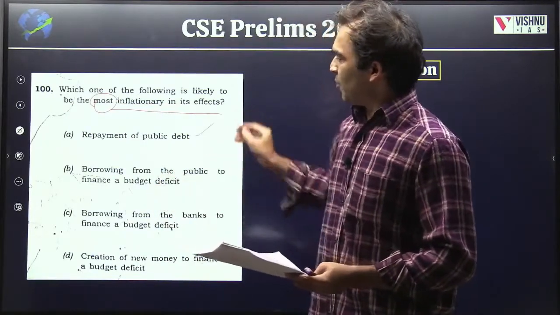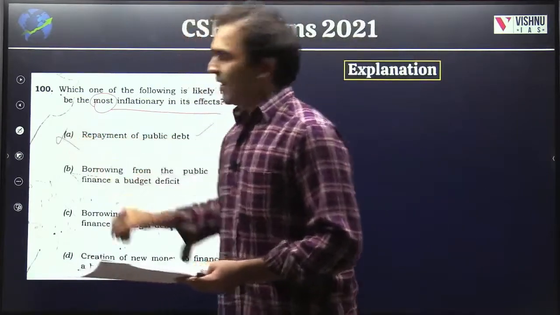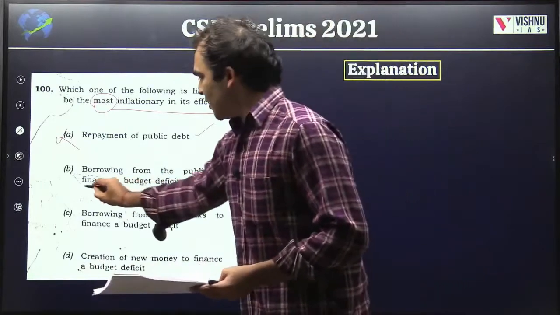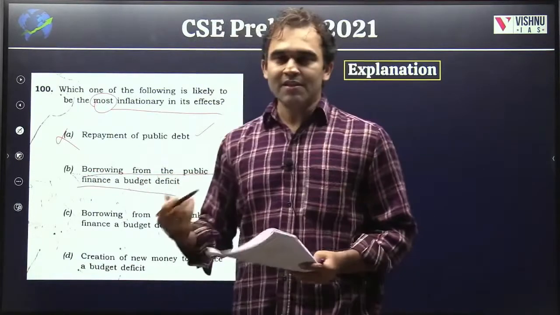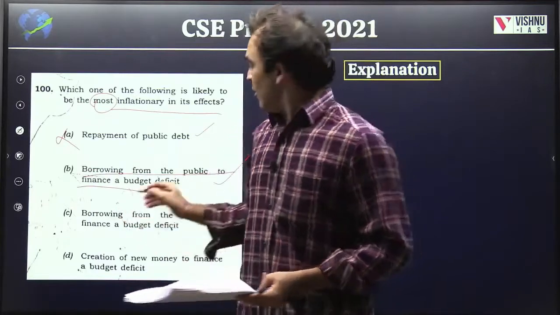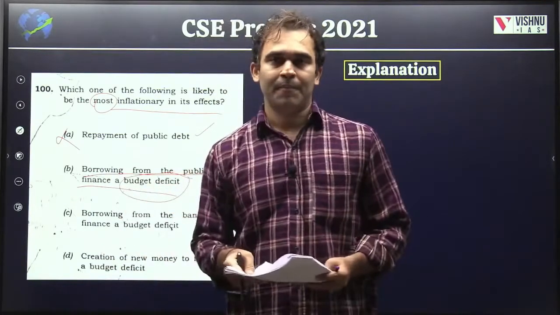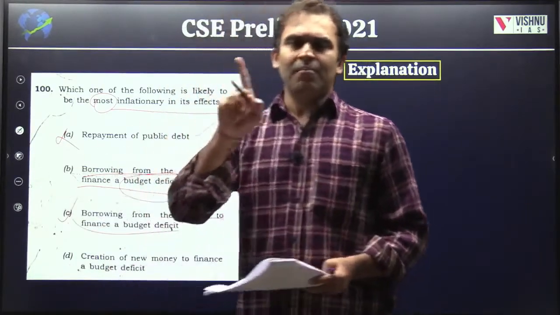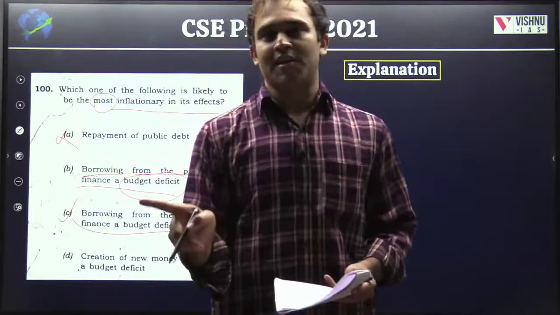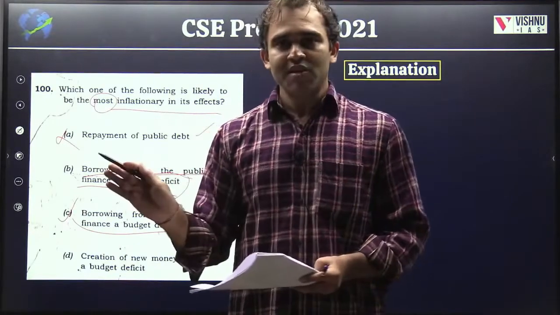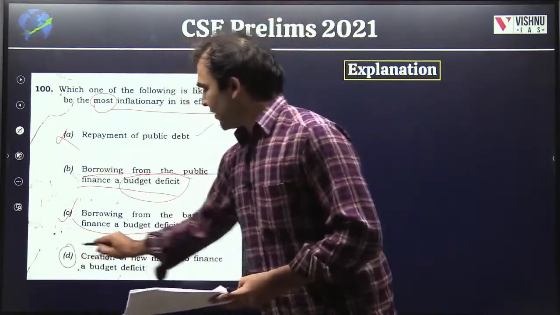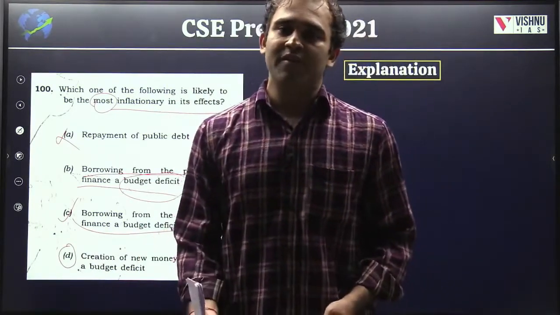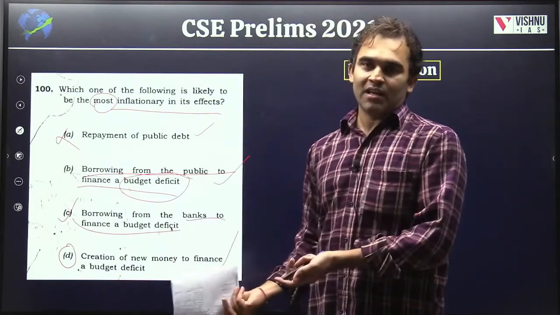So look at them. Repayment of public debt, of course, it can't be an answer. Second, borrowing from the public to finance a budget, it is not. Because borrowing is the best way for the government to finance its deficit. Third, borrowing from the banks to finance a budget deficit. In fact, budget deficits themselves are inflationary. So they are inflationary, but look at the fourth option. Creation of new money to finance a budget deficit.